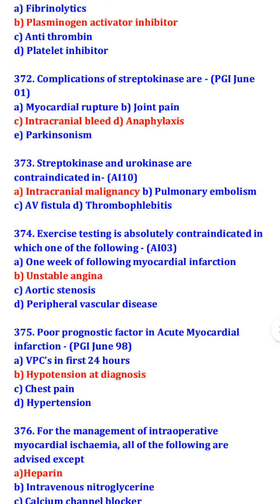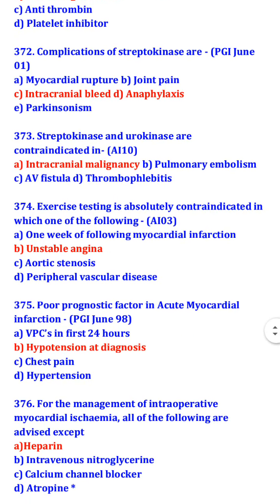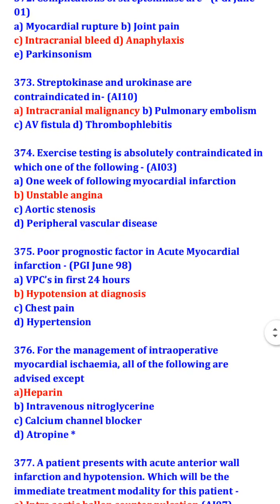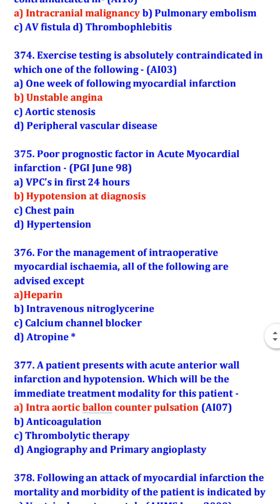Exercise testing is absolutely contraindicated in which one of the following? Unstable angina. Exercise testing is not contraindicated 1 week following myocardial infarction, in aortic stenosis, and in peripheral vascular disease. Poor prognostic factor in acute myocardial infarction is hypotension at diagnosis.